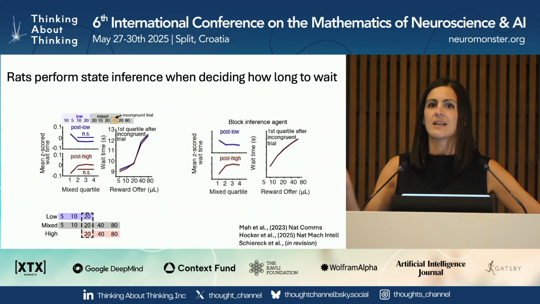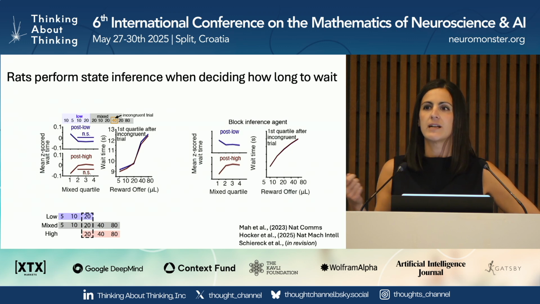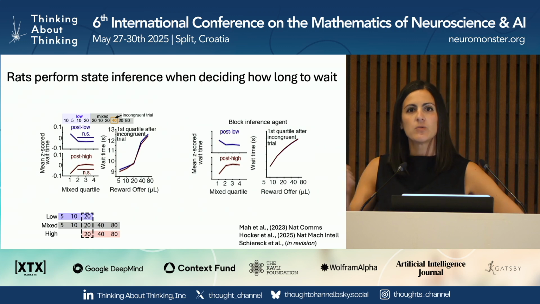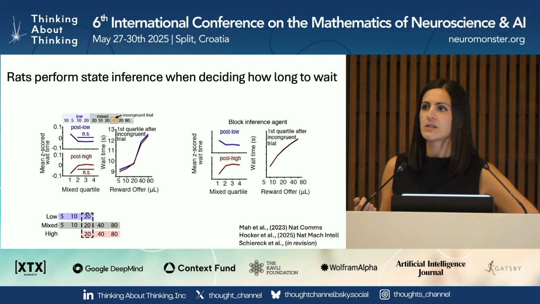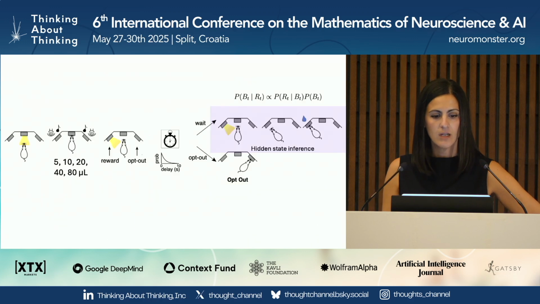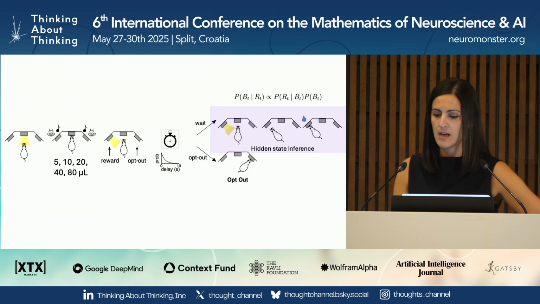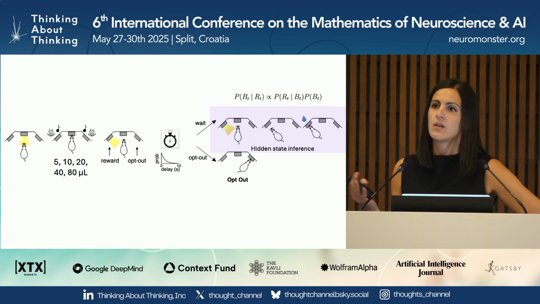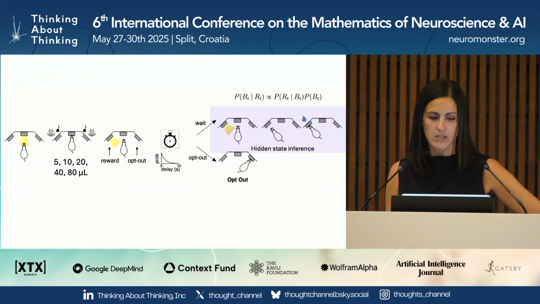So I'm just giving you a sense of the range of behavioral readouts that we use to adjudicate between competing process models and convince ourselves that we have a decent handle on the underlying computations. And so based on that exercise, we think that when the rats are deciding how long to wait for uncertain rewards, they're performing this hidden state inference computation.